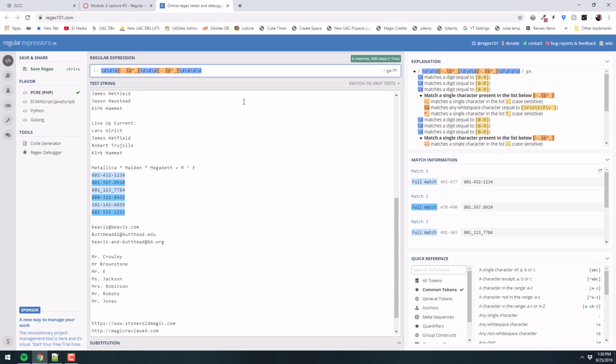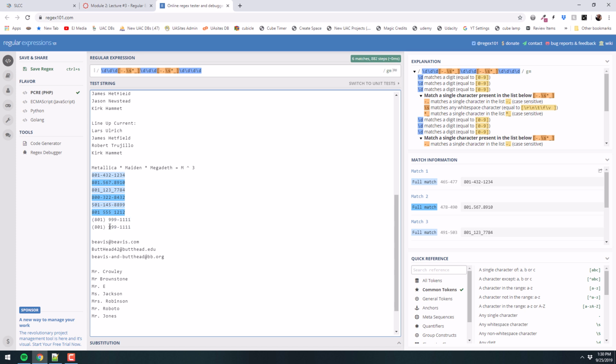If you had the parentheses, would you put a set in the front of the number as well? So the question is, what if you have parentheses? Like the old way that we used to see phone numbers all the time, we don't see this very much anymore, but it would look like this. 801, and maybe a space, maybe not. Let's go with the space, 999, 1111. You'd see that a lot, or you'd see a variation of that here without the space, right?